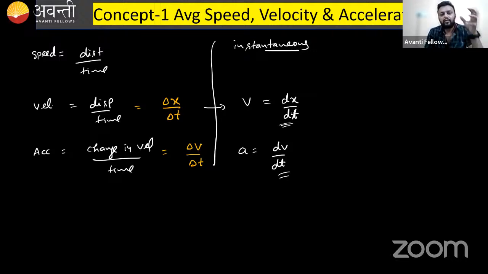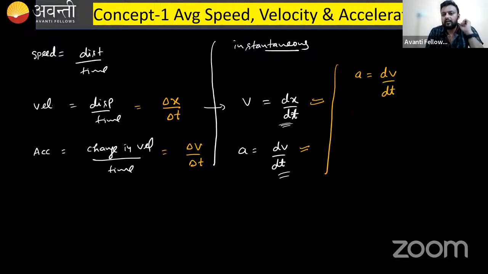Right now, there is one more relation that you should remember going forward. One thing you should remember is this one, another is this one. Suppose we know that a is equal to dv over dt. This is just differentiation, I think you know that.